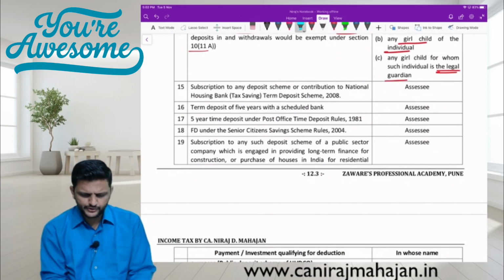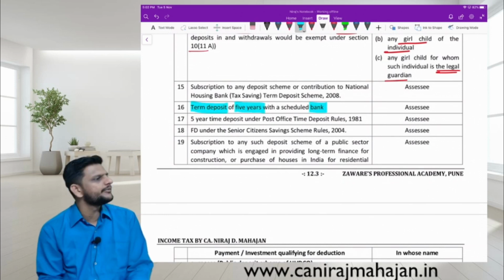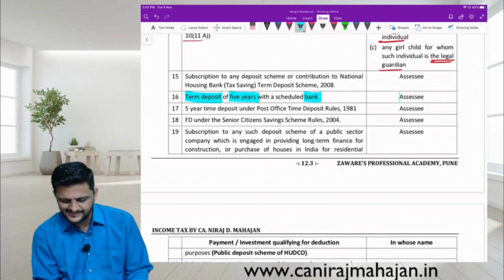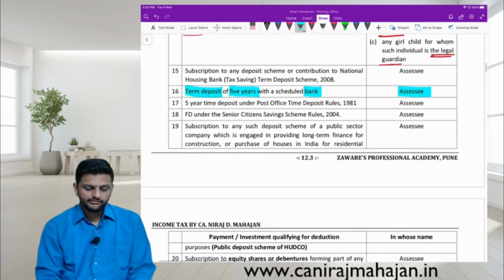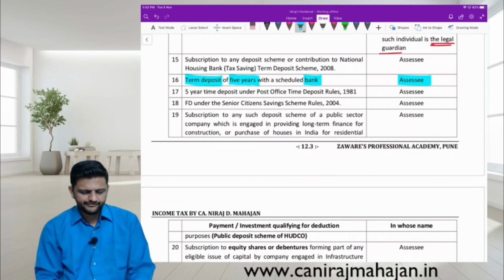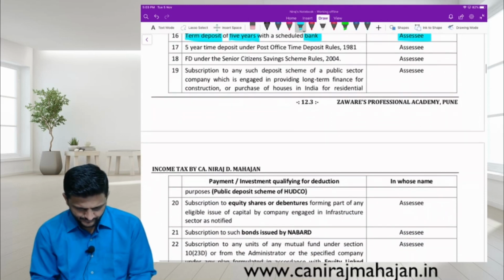Next one, subscription to any deposit scheme, that is okay. 5-year bank FD, term deposit means fixed deposit. Only assessee. 5-year time deposit with again post office allowed. FD under senior citizen scheme, subscription to any deposit, and so on.